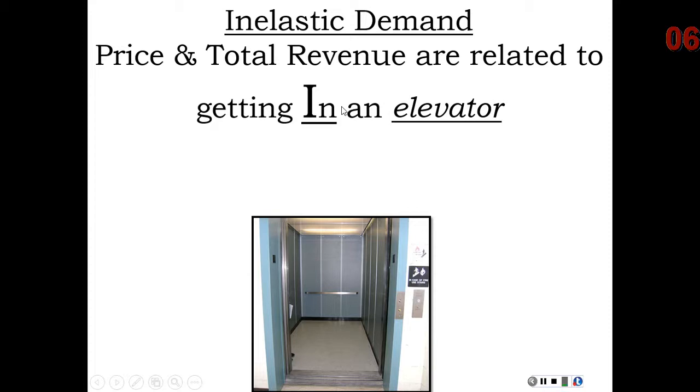If price and total revenue both get in an elevator, and one of them goes up and they're both on the same elevator, guess what's going to happen to the other one? They're also going to go up. Price and total revenue, if it's inelastic, they get in the elevator together. They're both either going to go up or they're both going to go down. They can't move in opposite directions. So inelastic demand, think about getting in an elevator. They go in the same direction. If you have elastic demand, think about getting on a seesaw. Price and total revenue move in opposite directions. Let's practice.